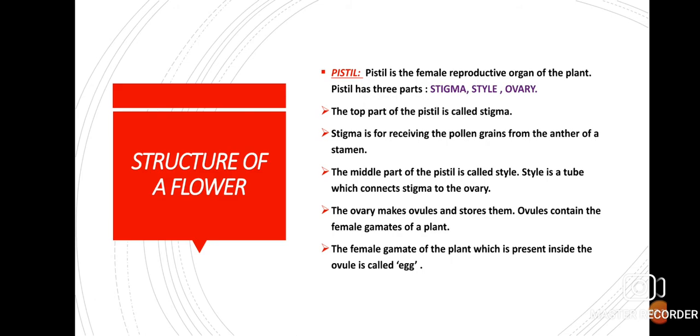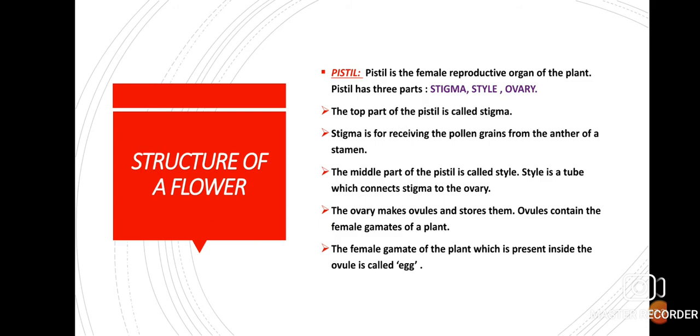Now, stigma is for receiving the pollen grains from the anther of a stamen during pollination. The middle part of the pistil is called what? It is called style. Now, what is style? Style is a tube which connects stigma to the ovary. Okay, and the swollen part at the bottom of the pistil is called what? Ovary. Now, this ovary makes ovules and stores them. Right. Now, this ovule contains what? It contains the female gametes.